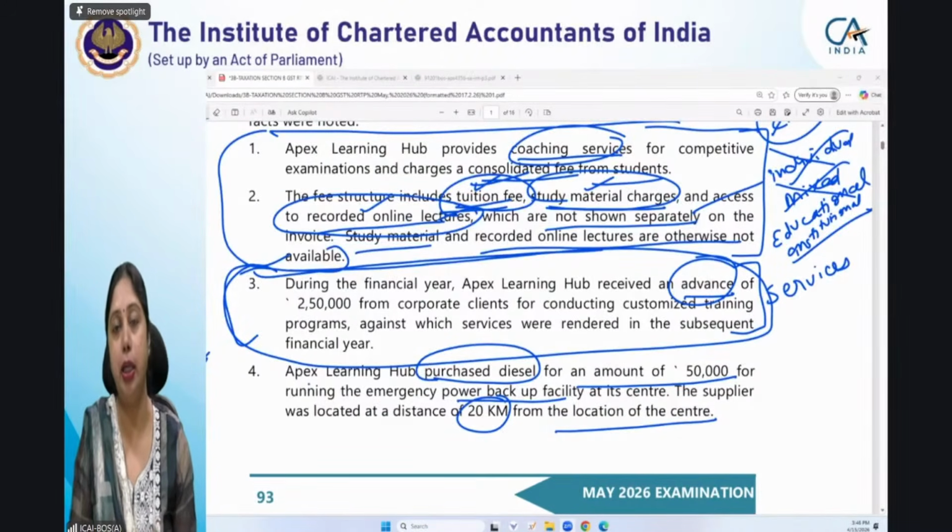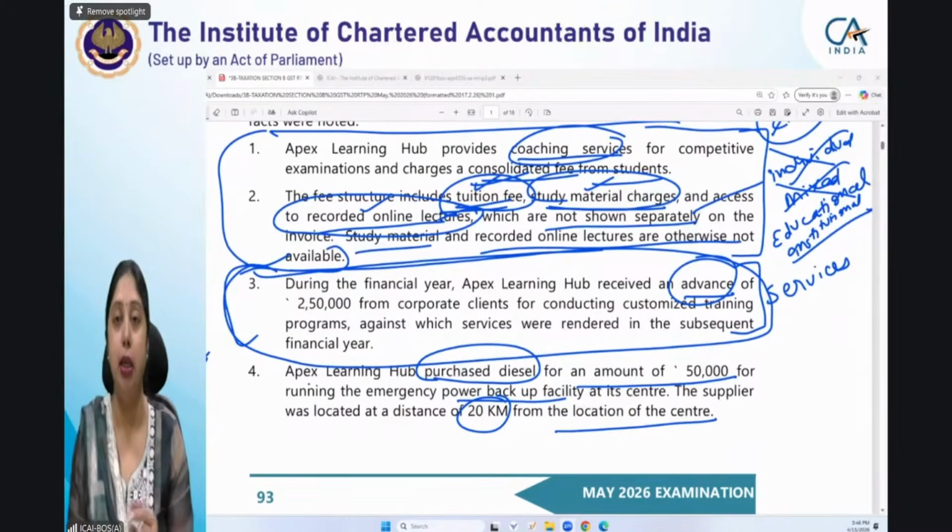So in case of services, we generally say the time of supply is the date of issuance of invoice or date of receipt of payment. If the invoice is issued within 30 days, it is the date of receipt of payment or date of issuance of invoice, whichever is earlier. Here the question of invoice does not arise because we have received the amount before providing services itself. So advance will be taxed at the time of receipt of advance itself, and this 2,50,000 will be taxed at the time of receipt. I hope this is clear to you all.